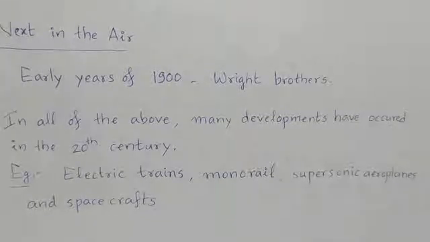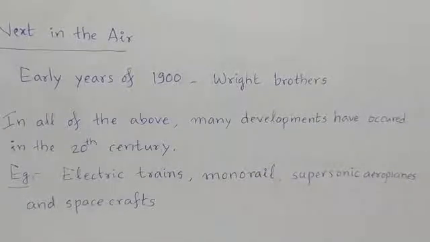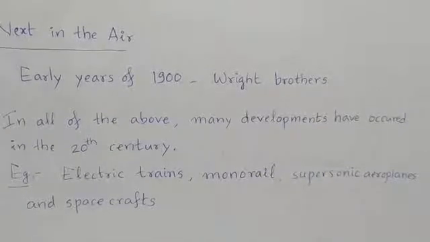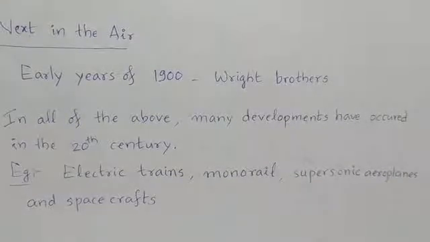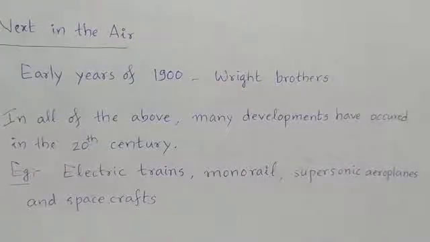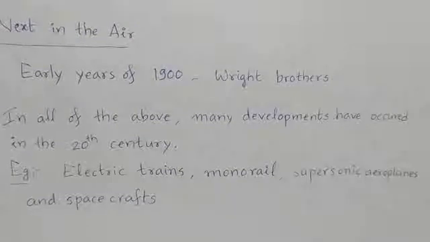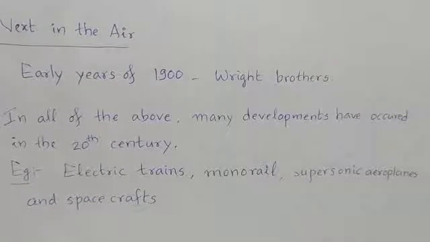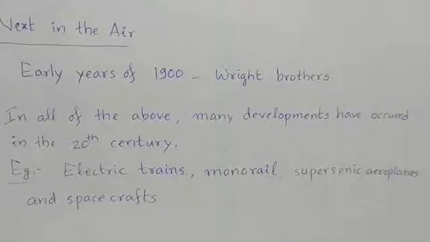So in all of the above discussed modes of transport, many developments have occurred in the 20th century. Whatever the modes of transport which we have discussed just now, in all of them, many developments have taken place only in the 20th century. Still, they are going on in the 21st century. What are those developments? In the place of normal steam engine driven rails, electric trains they were developed.